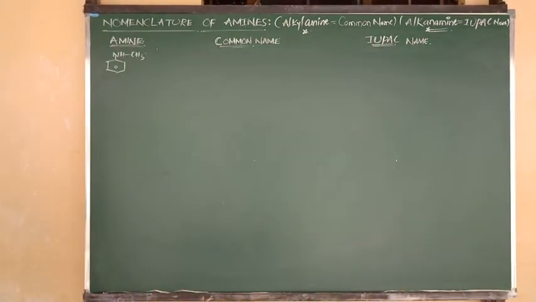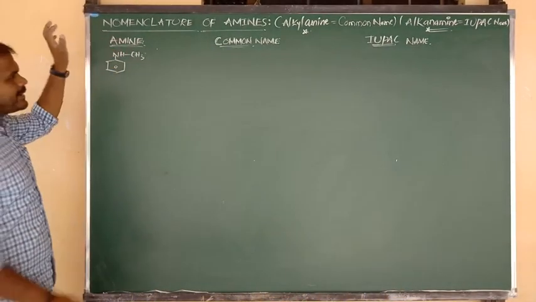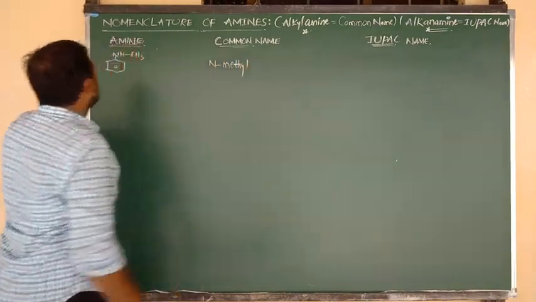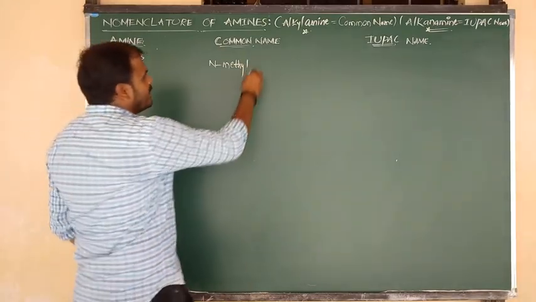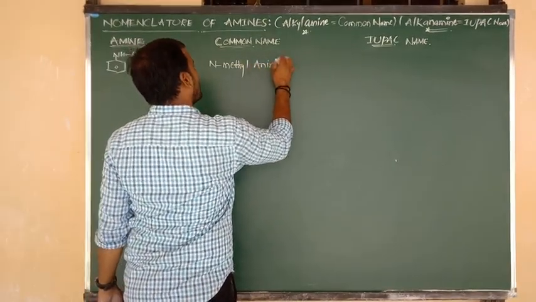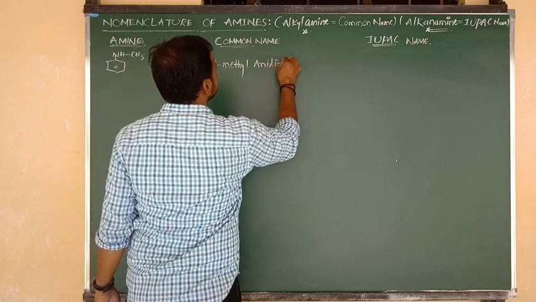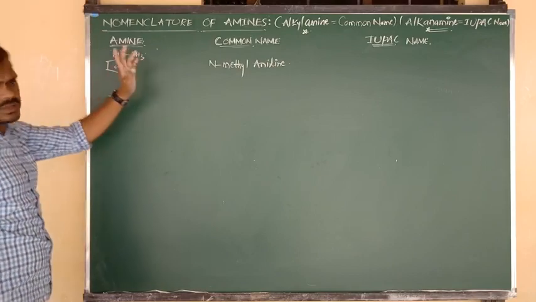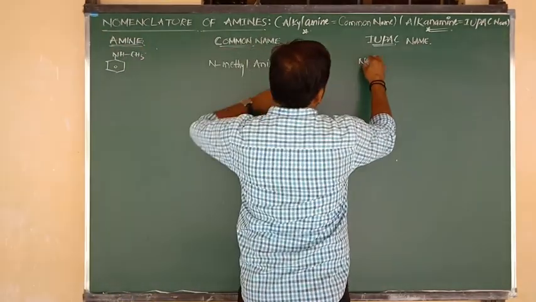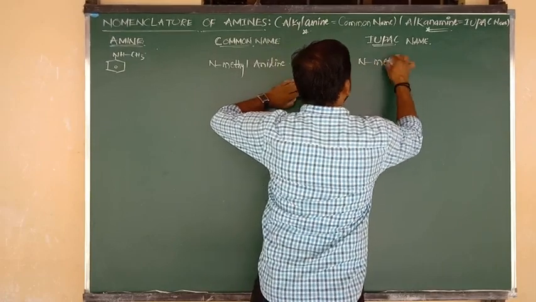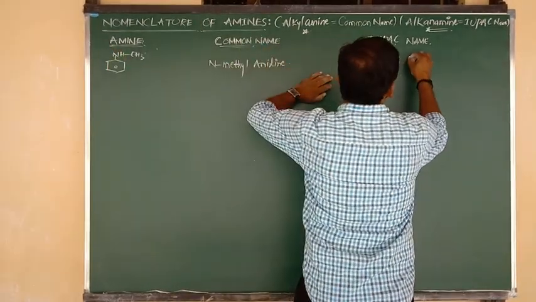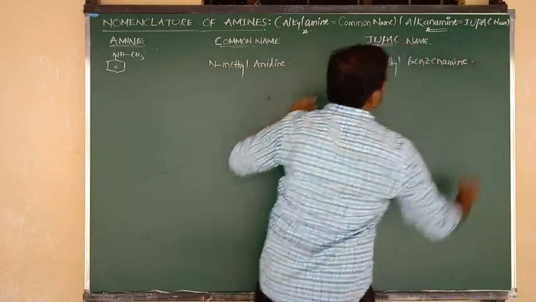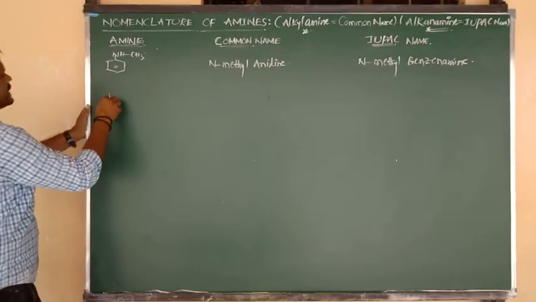So what will be its IUPAC name? Nitrogen is connected to methyl, so I am going to write N-methyl. The remaining benzene bonded to NH2 is aniline. N-methyl aniline. What about its IUPAC name? Again, nitrogen is connected to methyl, so I write N-methyl. The remaining benzene bonded to NH2 is benzenamine. N-methyl benzenamine.